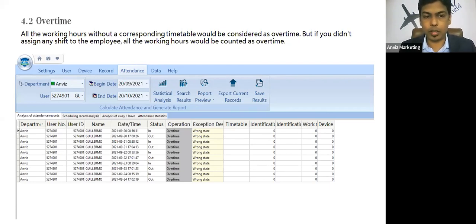This window will have data only if the user has not been assigned a shift schedule or a timetable.